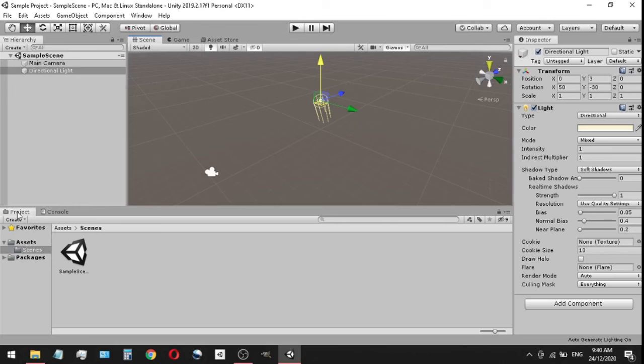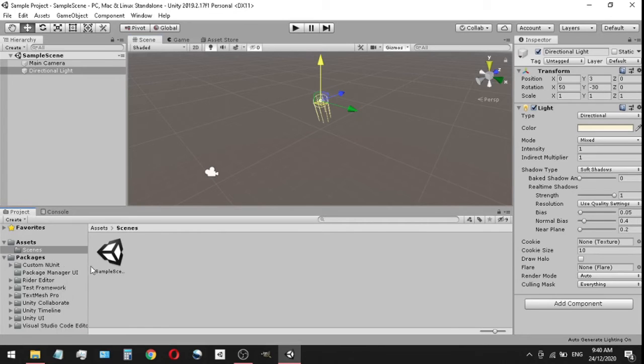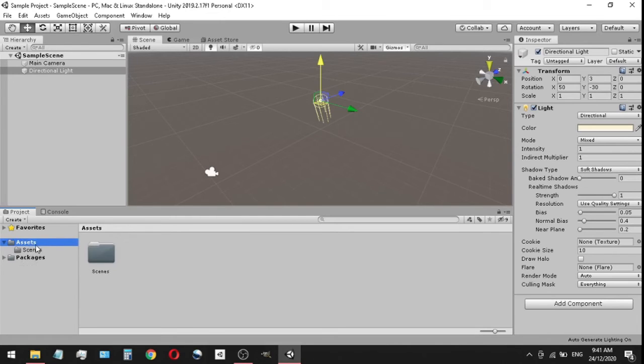But the first thing we're gonna do right now is, oh, sorry, I didn't go over the project and the console. Essentially, the project is holding all the folders and files for our current project. There are 2 main folders at the moment, the assets and the packages. The packages is basically a bunch of Unity specific folders and files. Nothing we really need to get into today, but it just helps make up the Unity editor. And we have an assets folder. This is a very important folder. This is where we will be storing all of our code and our other folders for this project. This is where everything will be held.